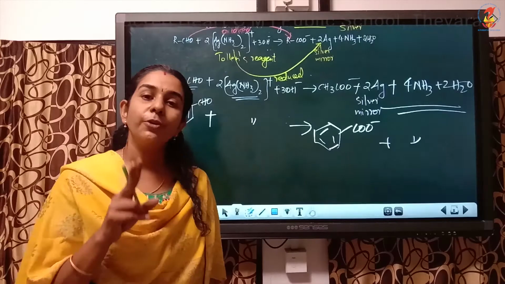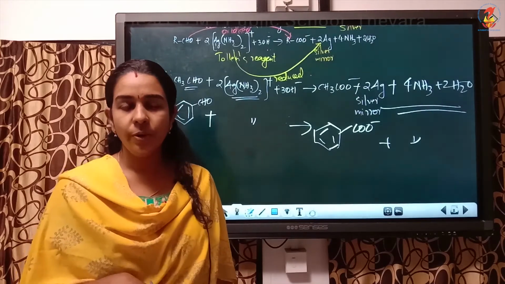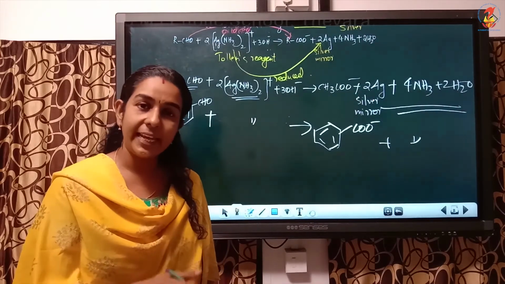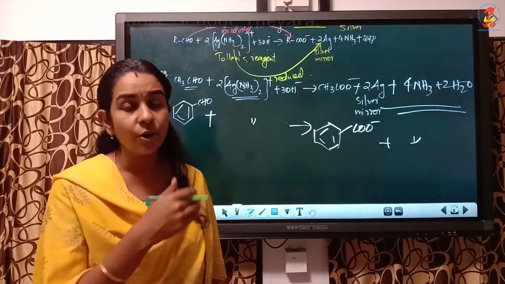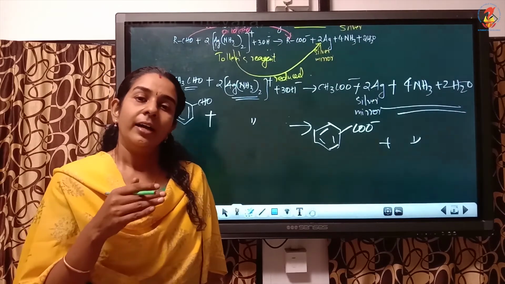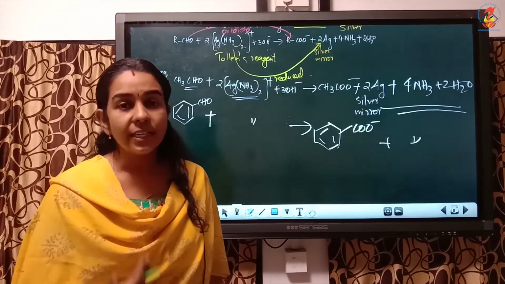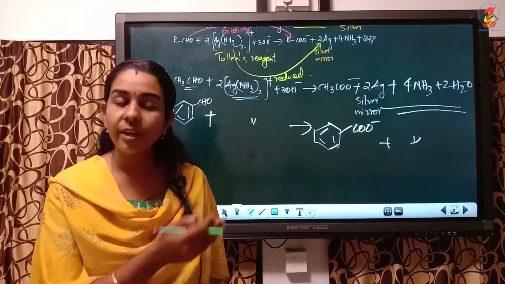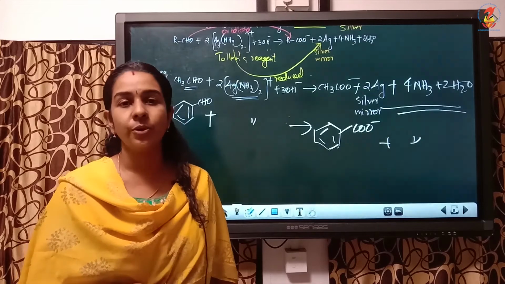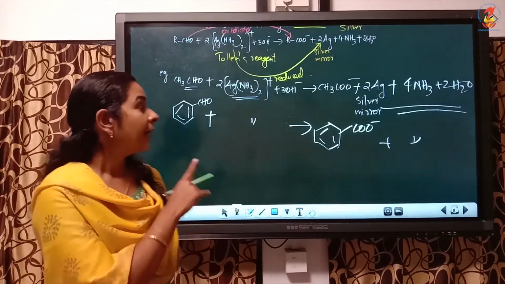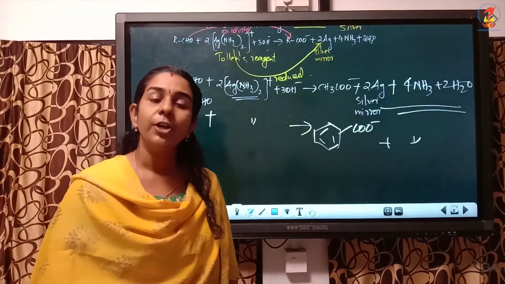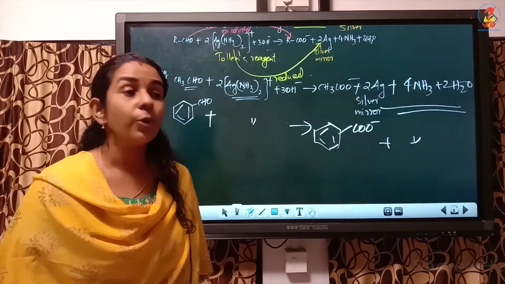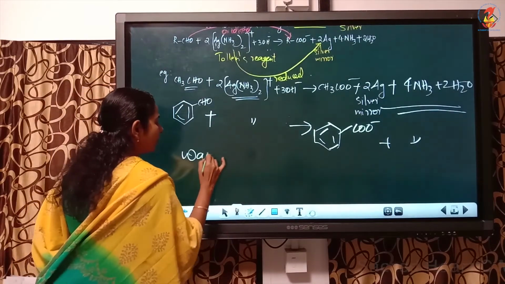Suppose two compounds are given to you, marked as compound A and compound B, and they tell you that one is an aldehyde and one is a ketone. The question is to identify which is the aldehyde and which is the ketone. How will you identify? Add Tollens reagent to both test tubes. You have to warm the mixture.